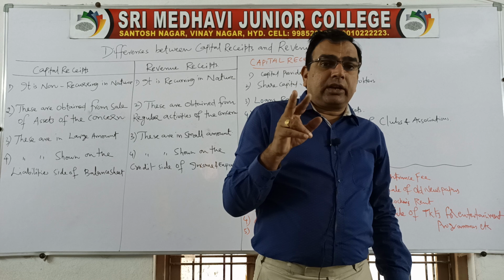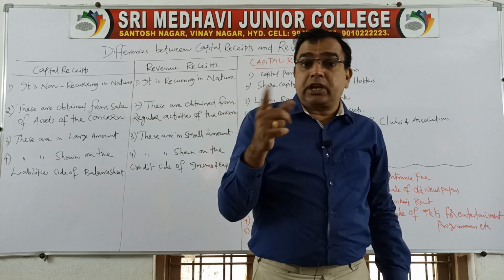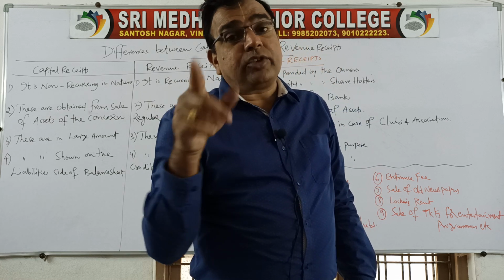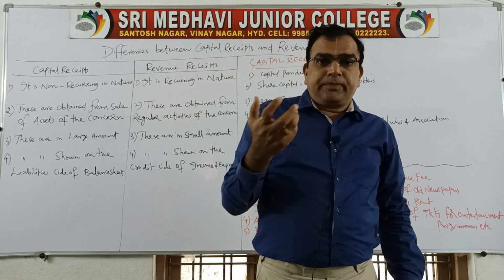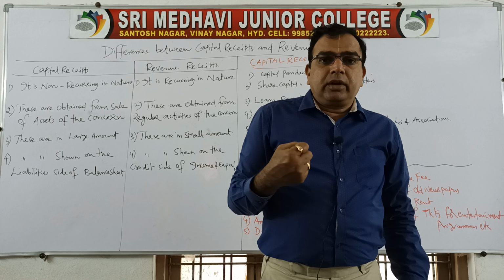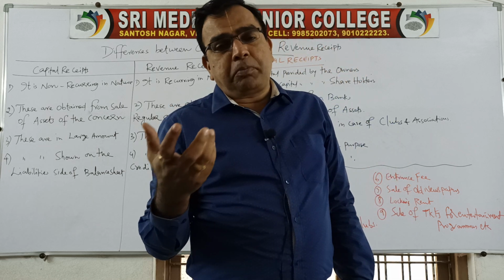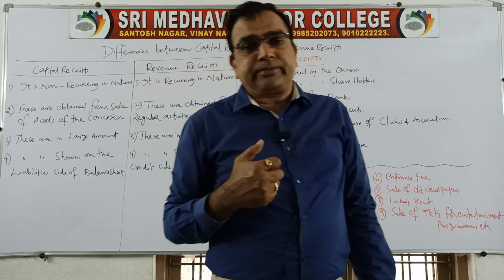So try to understand here. Sale of house is the capital receipt. Receiving rent is the revenue receipt. That means when you retain the ownership rights with you and you just derive income by virtue of possessing that property, it is called as revenue receipt.